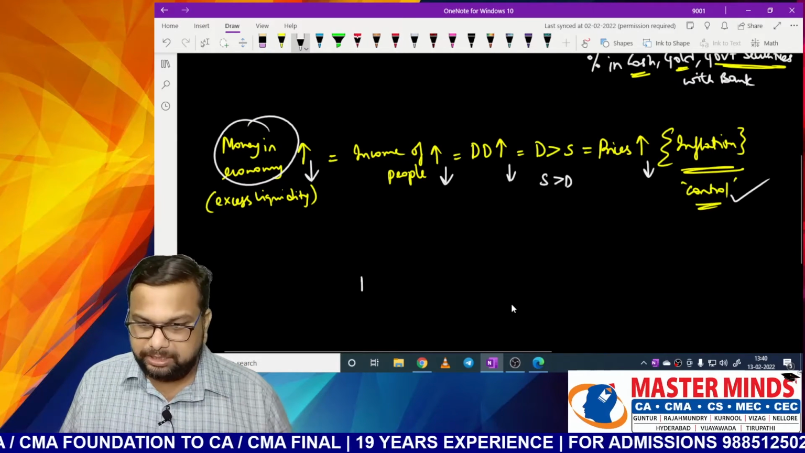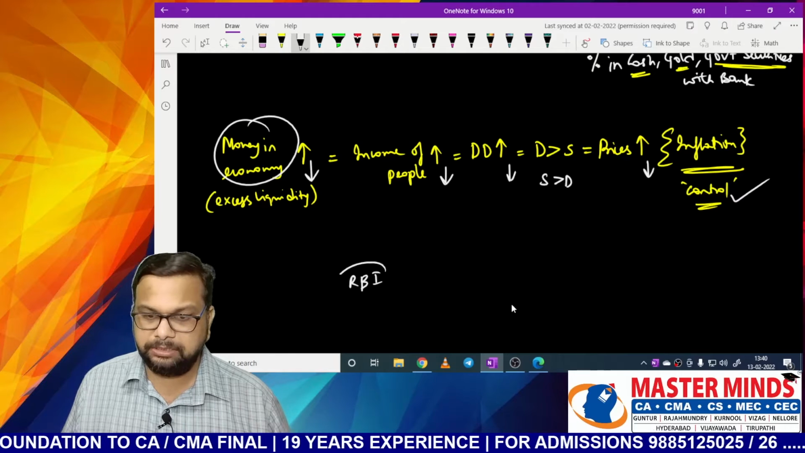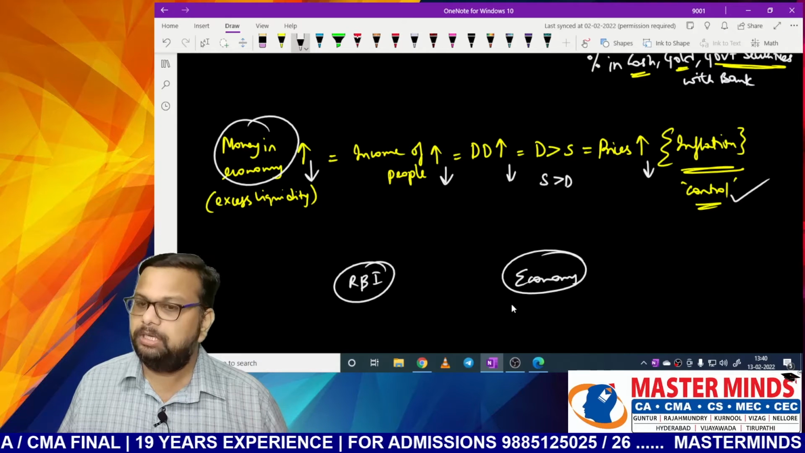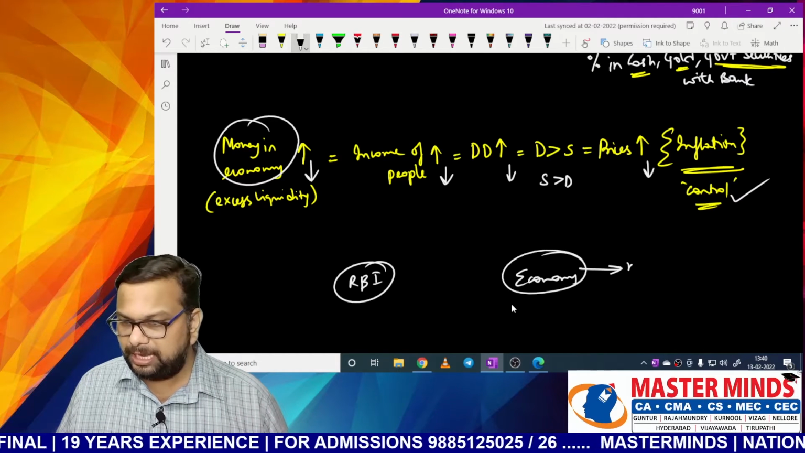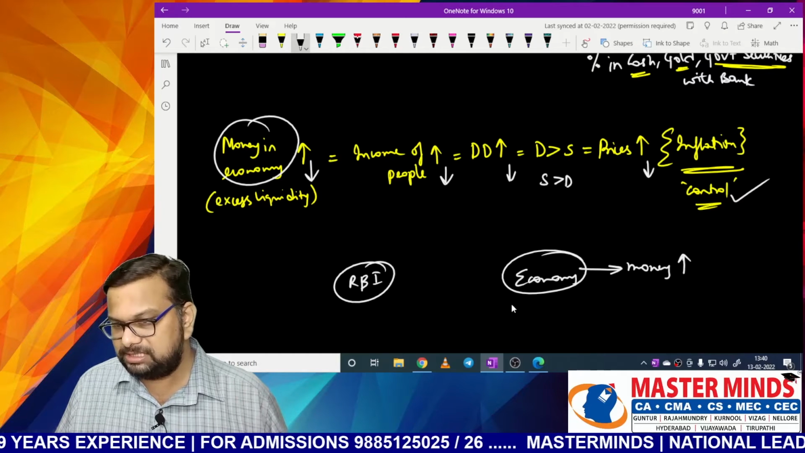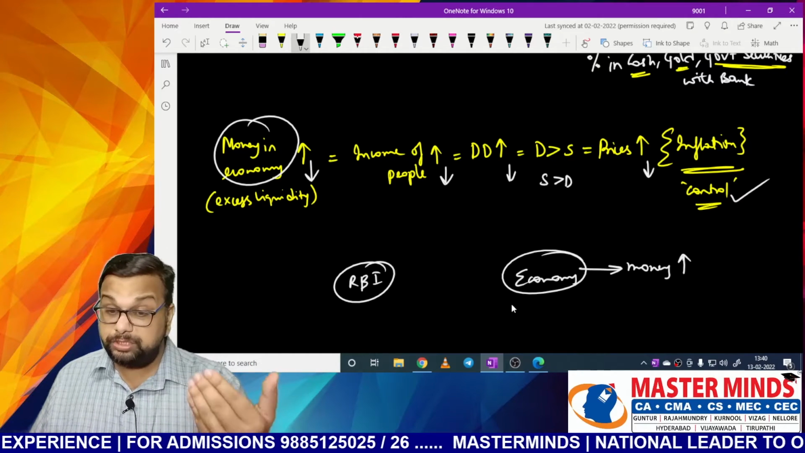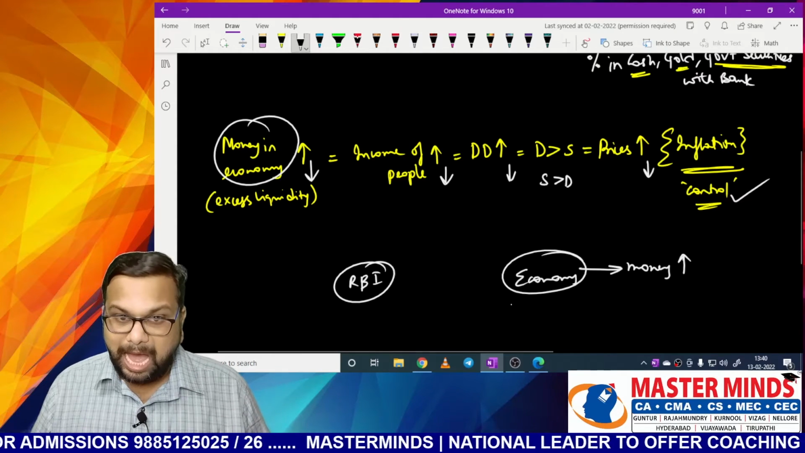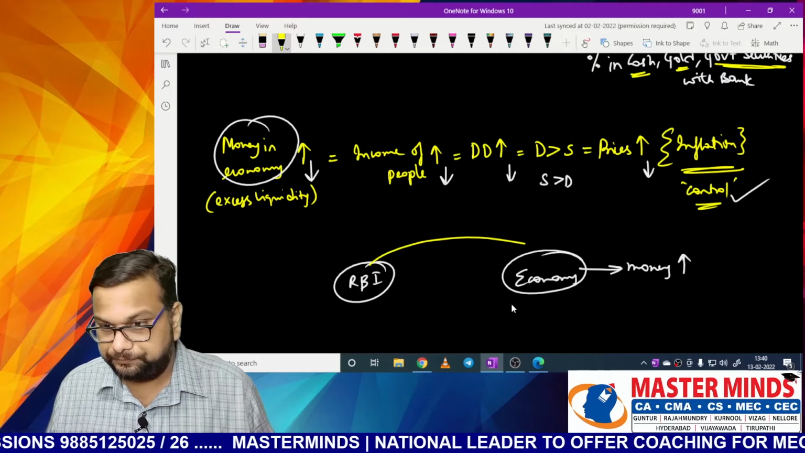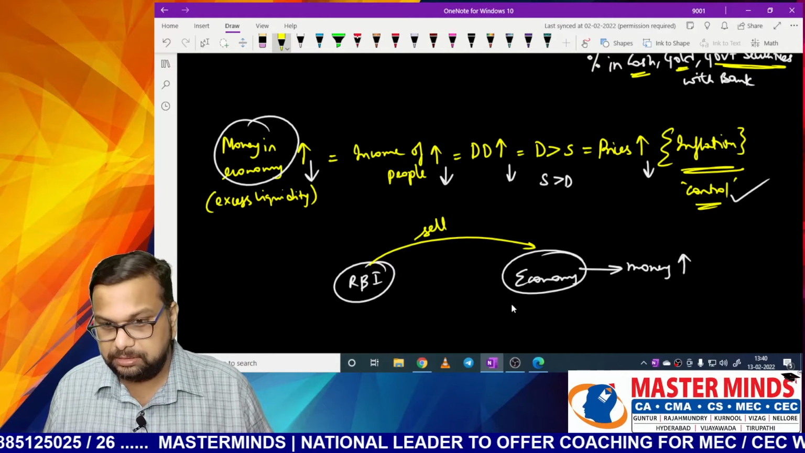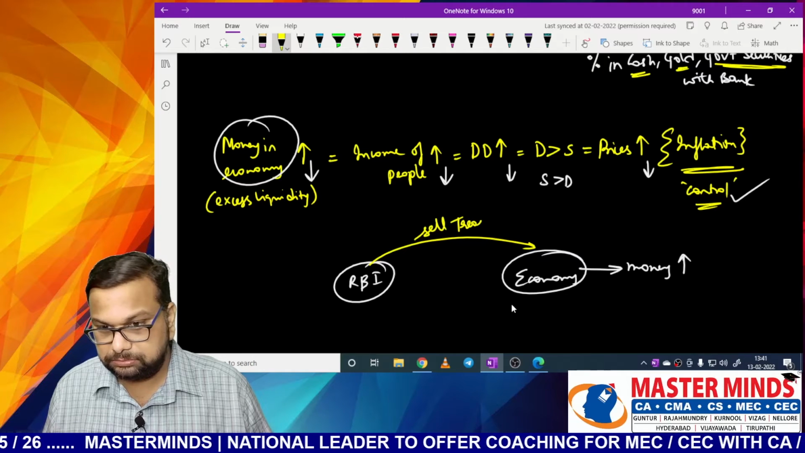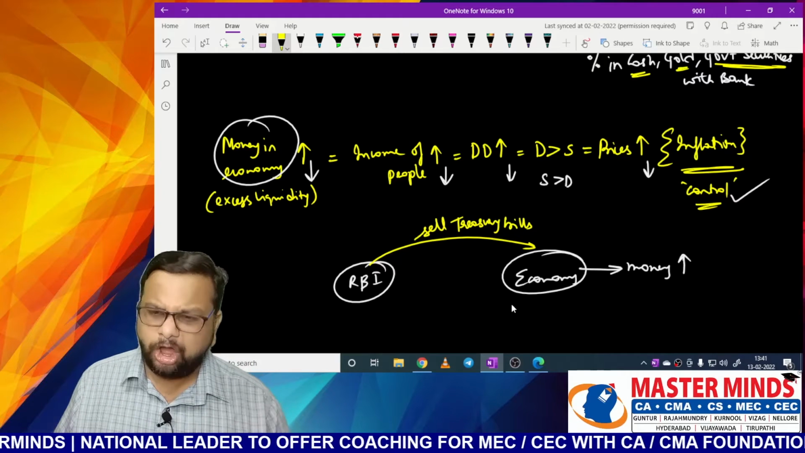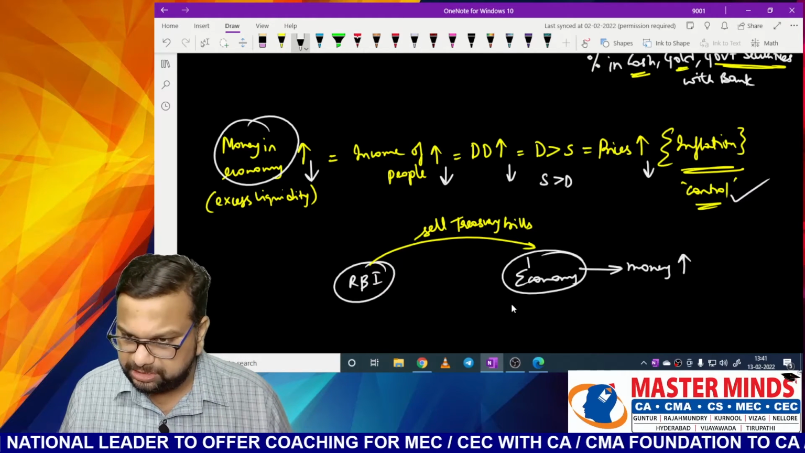So this is RBI, right? And this is economy or public. As of now, economy has more money. Money is high with them. So the Government of India, RBI, needs to reduce the amount of money in an economy. So what will RBI do? RBI will sell treasury bills or government securities to the public or economy. Economy and public mean one and the same. Okay, I will write it here itself.